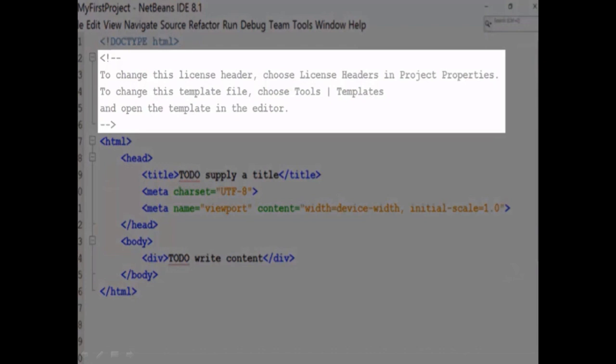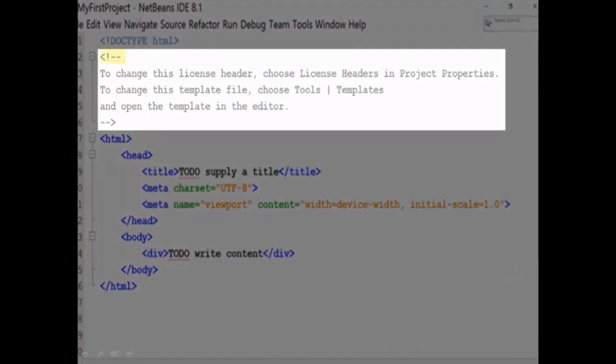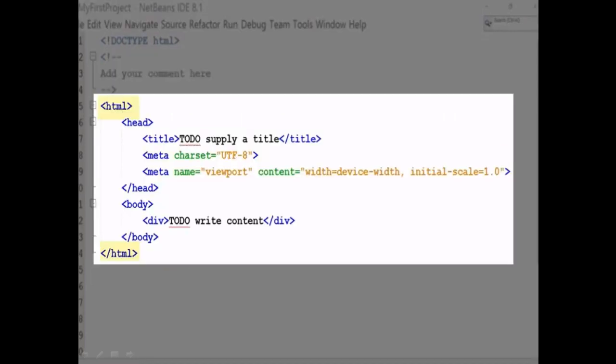The highlighted section that you see on your screen is the comment. Adding comments at appropriate places helps in understanding codes. To add a comment, start with the angular bracket followed by the exclamation sign followed by 2 dashes. Add comment text and end with 2 dashes followed by closing angular bracket.